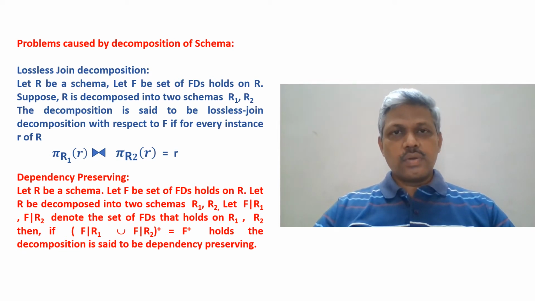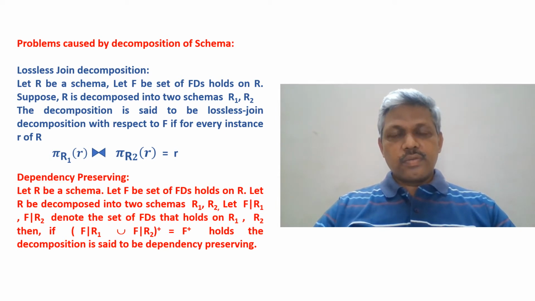Pi R1 of r is the instance pertaining to the attributes that are decomposed into R1. Pi R2 of r is the instance consisting of the attributes decomposed into R2. So I get two smaller instances.